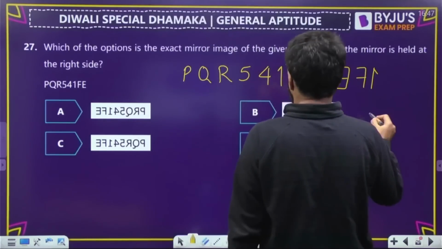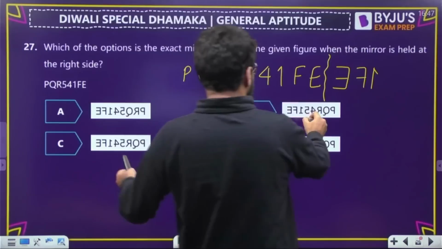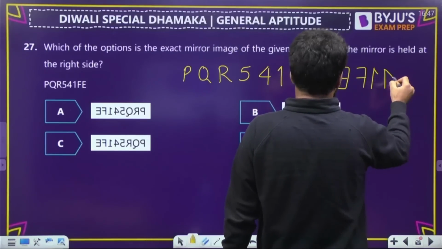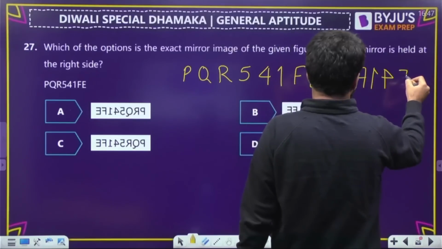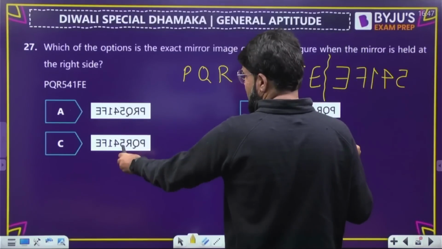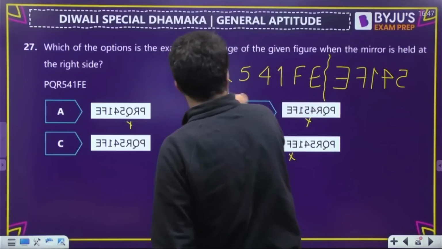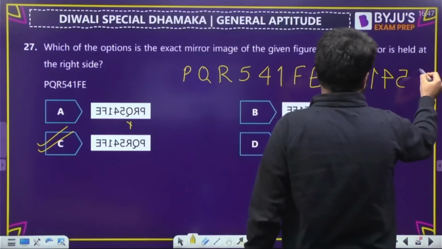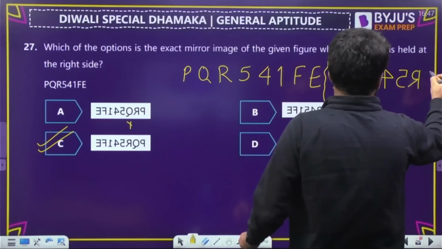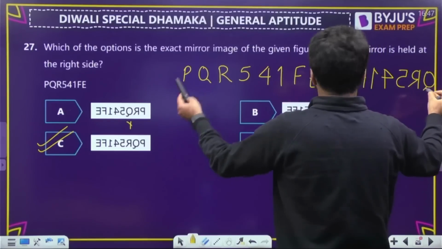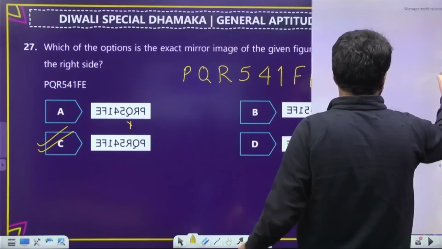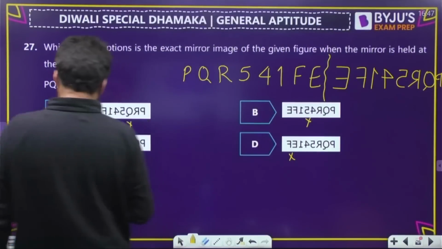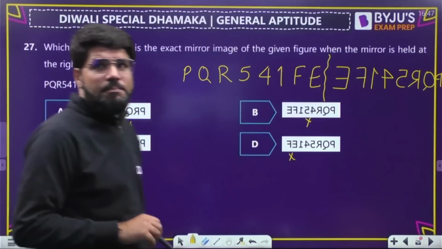Okay. Then after 1, acha, after 1 to 4 aana chahiye. So B is also wrong here. So 4, draw that inverted 4. Then 5, invert the 5. This will become 5. So 4 ke baad 5 hai. Correct here. Acha. So this Q is wrong because after 5 R aana chahiye. So correct answer is C. Answer is matched here actually. Okay, this is R. Okay, let me complete it. This will be Q, just invert, and last letter, that is the P. Okay, that is the P. Option number C. Option number C, completely done.